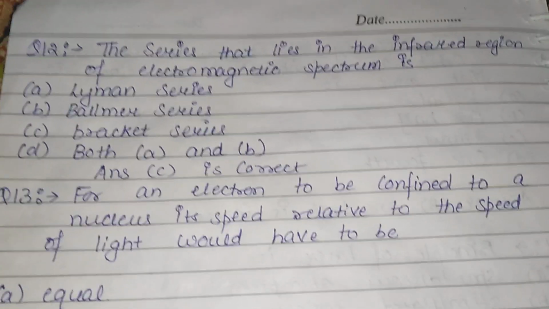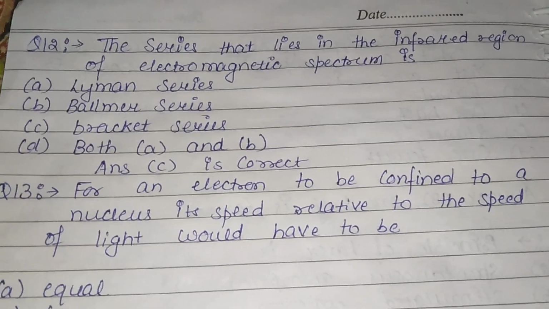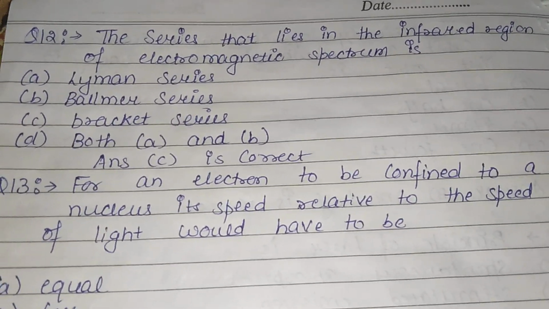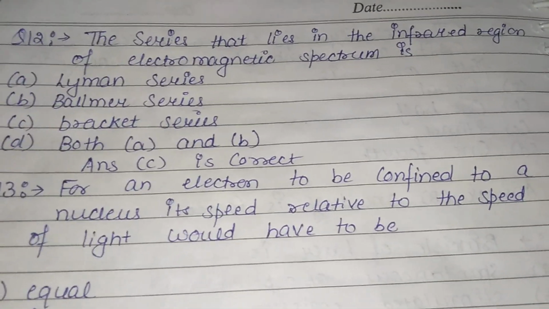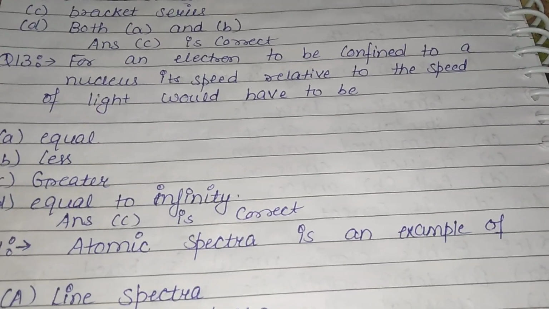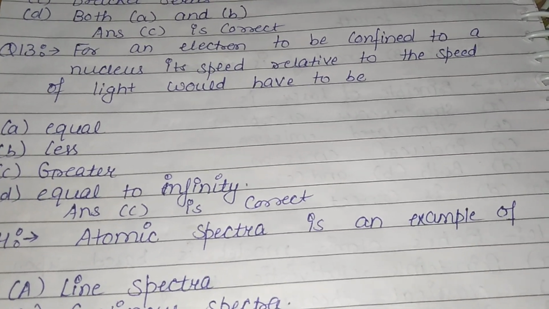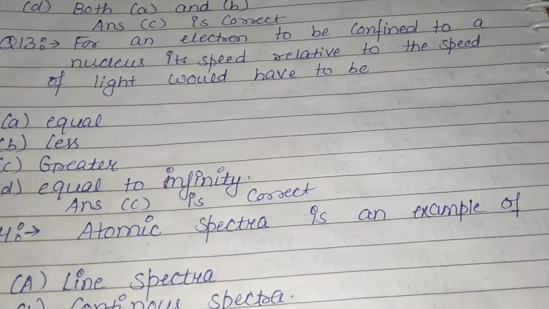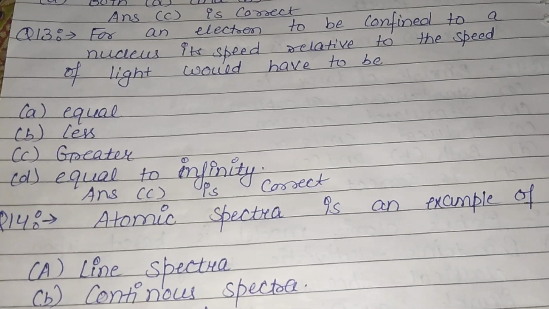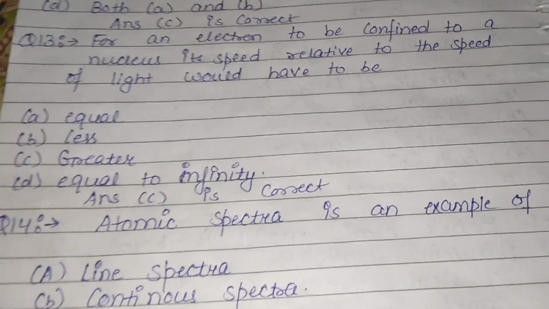Question 12th is, the series that lies in the infrared region of electromagnetic spectrum is Lyman series, Balmer series, Brackett series, or both A and B? So it is Brackett series. Answer C is correct. Question 13. For an electron to be confined to a nucleus, its speed relative to the speed of light would have to be, means for an electron to be confined to a nucleus, what is the condition on the speed? Equal, less than, greater than, or equal to infinity. So answer C is correct.